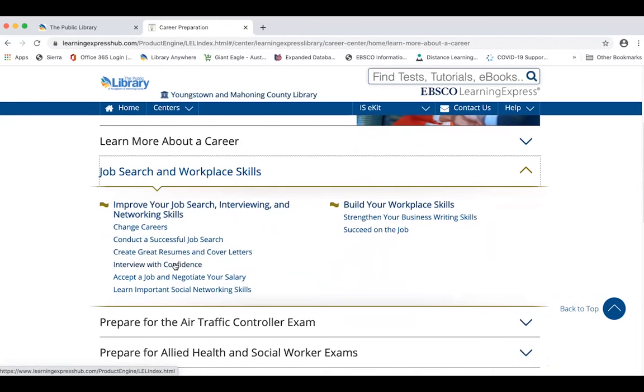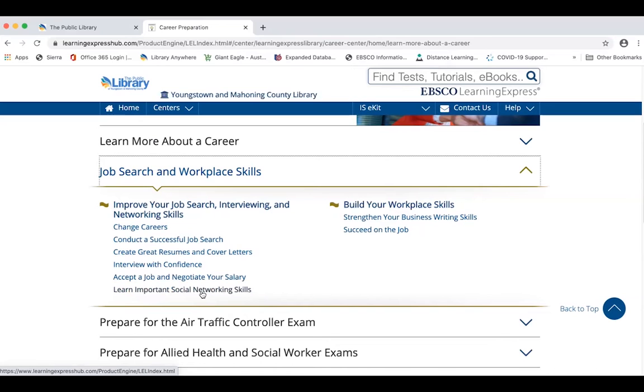There's one for interviewing with confidence, which I must admit, when I was in school, it would have been nice to have had a practice interview course to take. And they've just recently added one about how to accept a job and negotiate your salary. You'll notice over time with all of our library's paid resources that things will change because they're constantly updating. And a final one that they have in this part is how to learn important social networking skills.